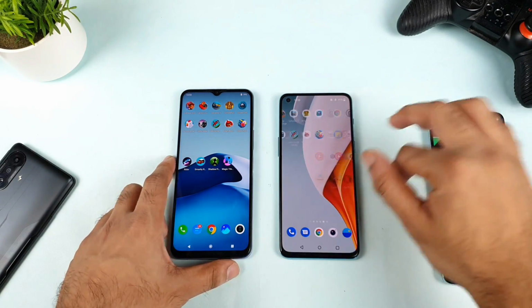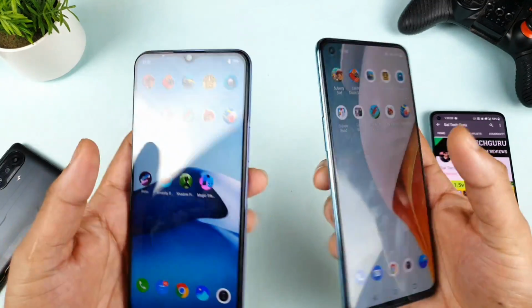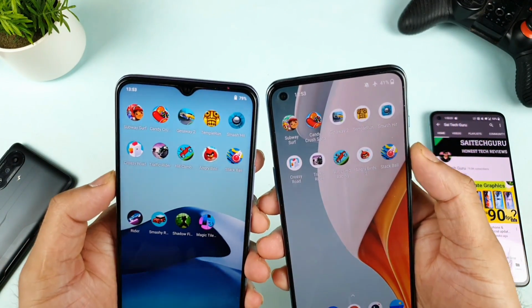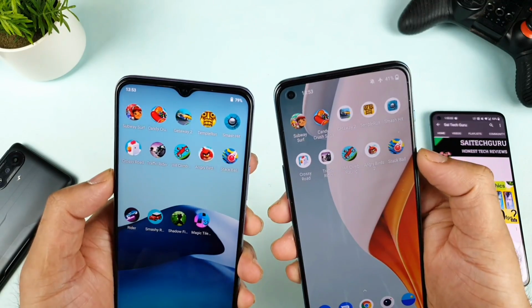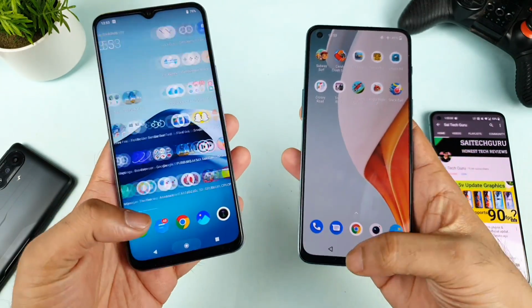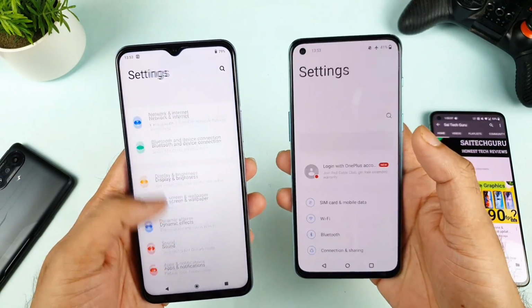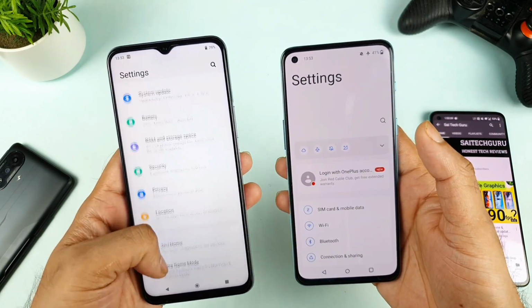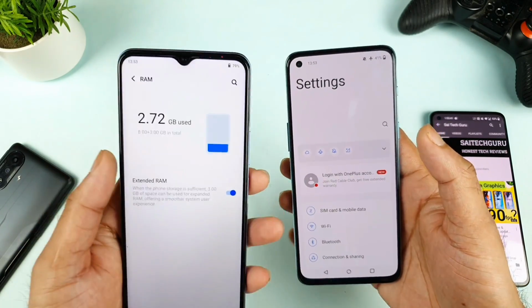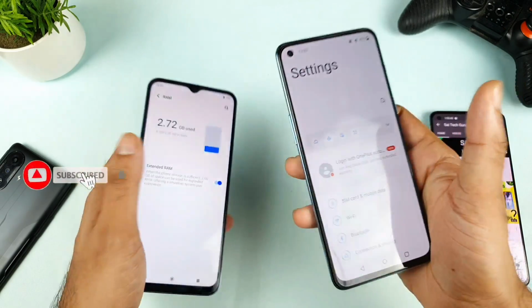That's not bad. So these are the 10 games which I selected. As you can see, these 10 games are really very small games, not big games, and we don't require any kind of Wi-Fi or internet connection. First, let me show you exactly the RAM availability in both phones, and that I'm trying to use the external RAM. As you can see, that's kind of good.